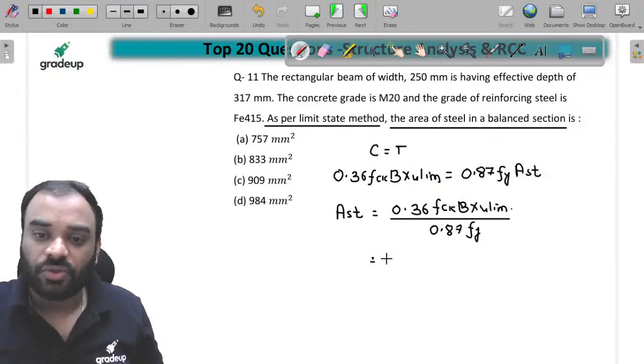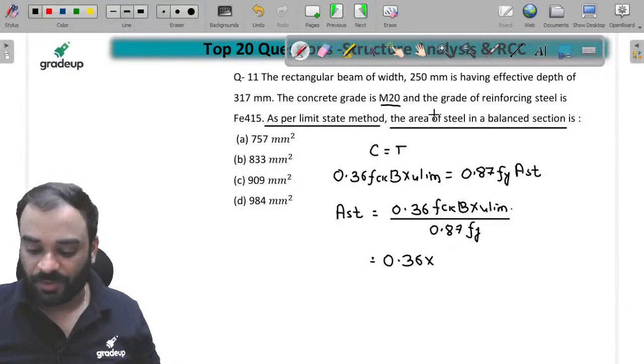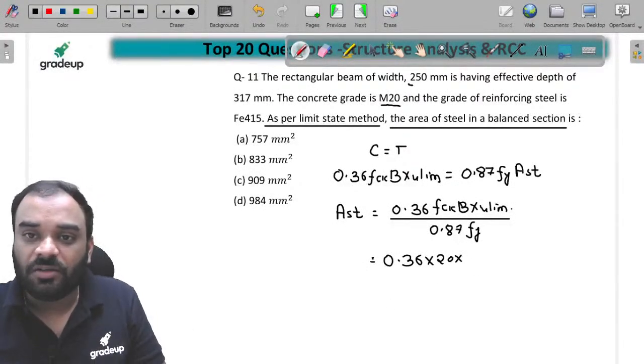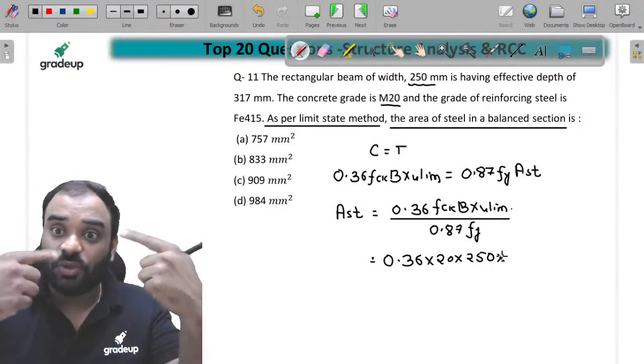Right? So let's put all the values over here. 0.36. What is the grade of concrete? It is M20. So what is the value of fck? M20, so we write 20 here, children. What is the value of b, which is 250 given to us? What is the value of Xu limiting?